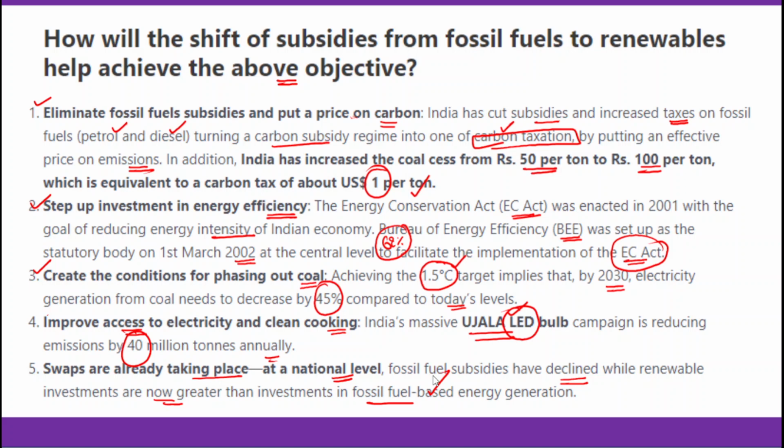In the conclusion itself, you have to be optimistic and hopeful that India will meet its target, with 50% of energy met through renewable energy resources. That is how you need to conclude this answer.